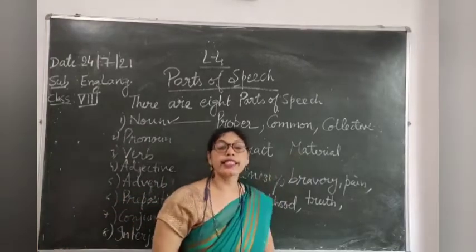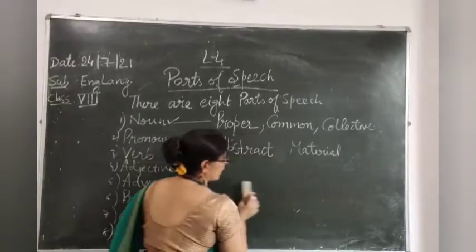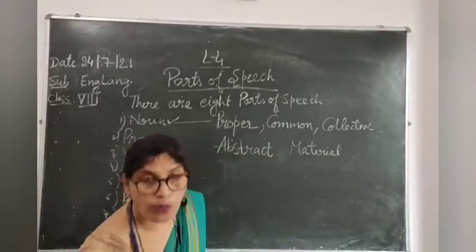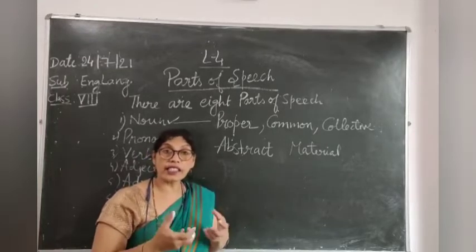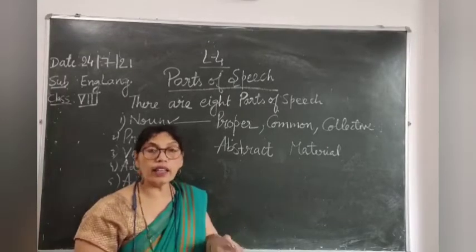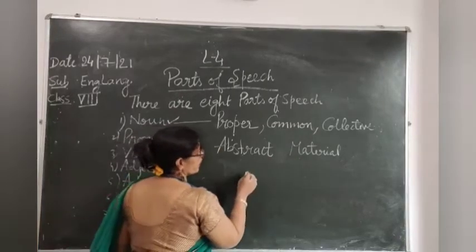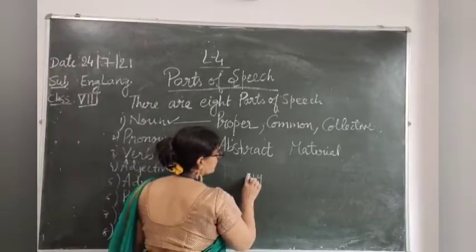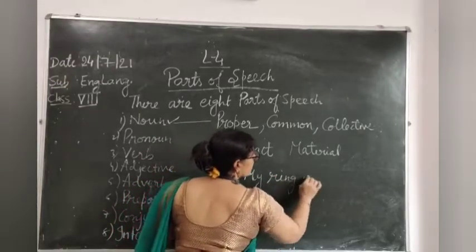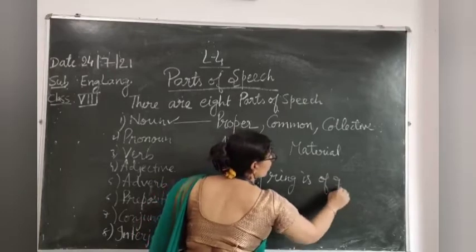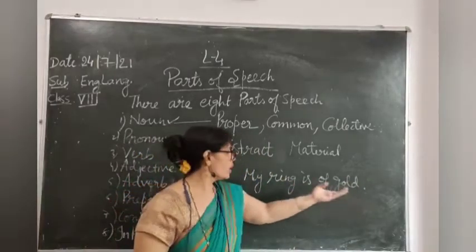Now the last one is material noun. A material noun is a noun, it is that any object, anything is made up of some material. The substance which is used to make a thing is called material noun. For example, my ring is of gold.